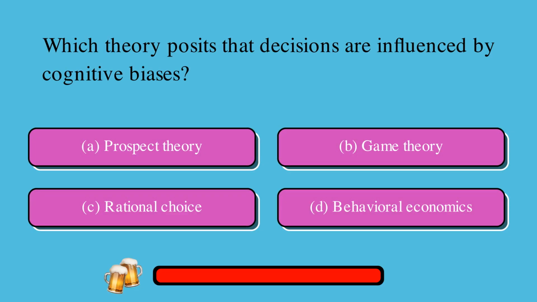Which theory posits that decisions are influenced by cognitive biases? A. Prospect theory, or B. Game theory, or C. Rational choice, or D. Behavioral economics? The correct answer is A. Prospect theory.